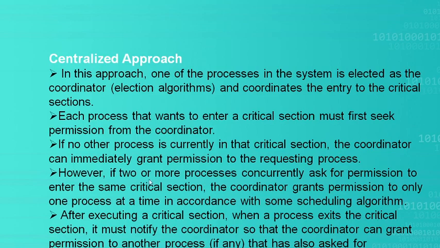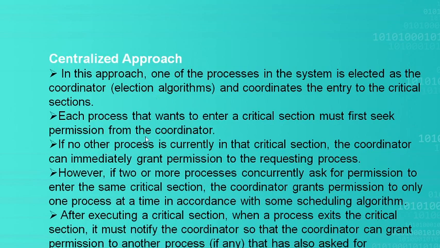Next, each process that wants to enter the critical section must always seek permission from the coordinator. For example, if P1 wants to enter the critical section, P1 should get permission from the coordinator. Here we have assumed it as P5.